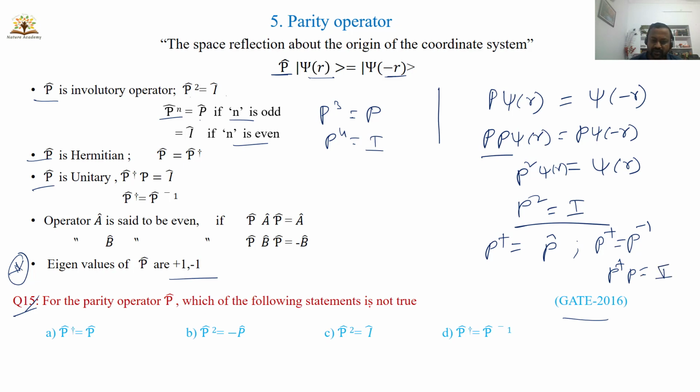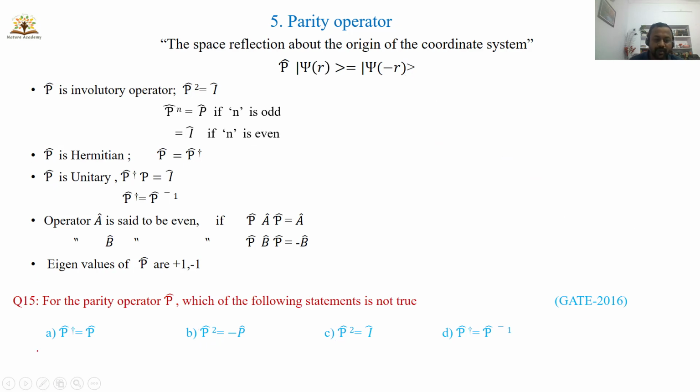Which of the following statements is not true? What is this? P dagger is p means the parity operator is Hermitian, correct? And p square is I, the parity operator is involutory. This is also correct. The first one is correct, the second is correct, the third one is correct. The parity operator is also unitary. This one is also correct. So p square is equal to minus p. This is the wrong one. So for this question, the statement which is not true is this one. Option B is not true. So this question appeared in GATE 2016.